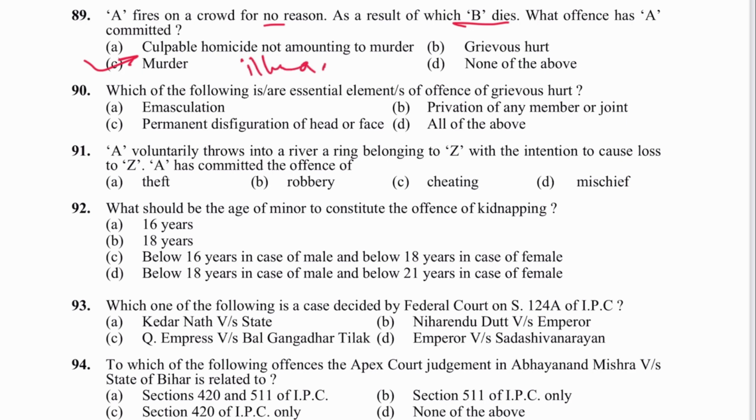Illustration A of section 300. Next is 90. Which one of the following is an essential element of the offense of grievous hurt? Emasculation, privation of any member or joint, permanent disfiguration of head or face. D, all of the above. Mentioned in section 320, where grievous hurt is defined.